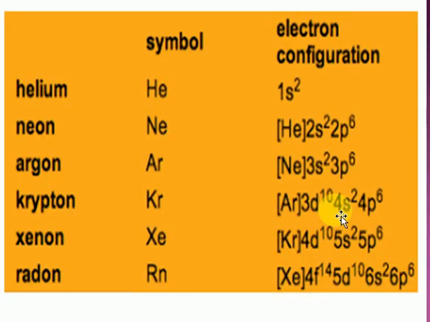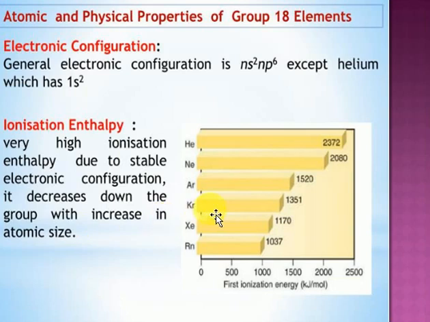Here three shells are there. Here 4 will be there. Here 5 will be, 6 will be there. So the number of shells increases. Okay, the nuclear force of attraction decreases. Ionization energy value will decrease only. That's the reason why, for noble gases, when you go downward in the group, the ionization enthalpy decreases.